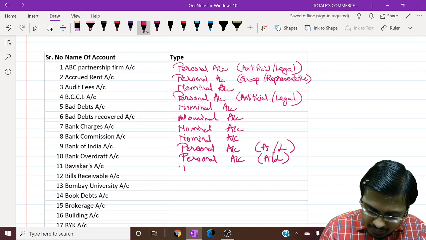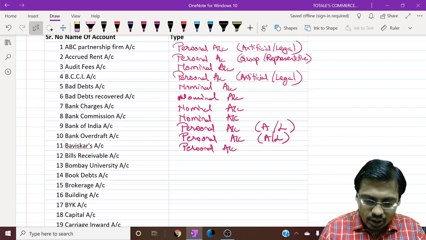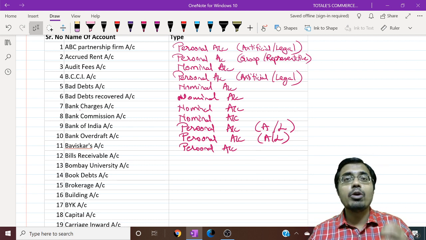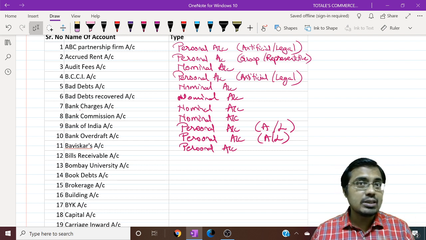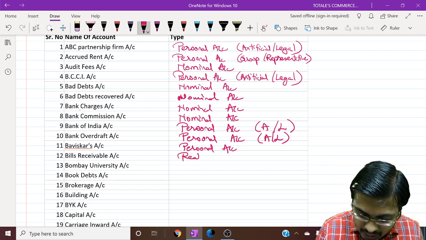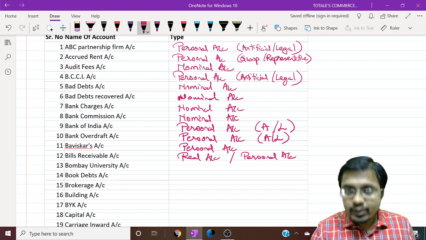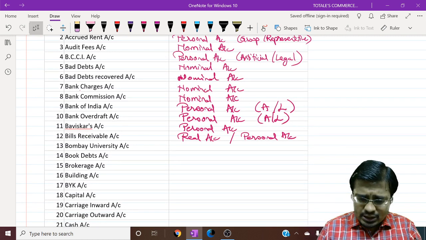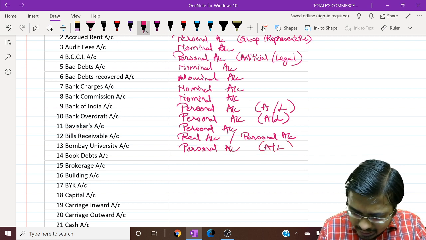Mr. Bhaviskar's account. Mr. Bhaviskar is a natural human being, so it is a personal account. It is natural personal account. Bills receivable. Now there are two thought processes relating to bills receivable. Bills receivable is a promise received from a debtor on a piece of paper. So you can call it a real account because it is a piece of paper. But some writers say no, it represents debtors. So some writers do call it a personal account. Bombay University account. Now what is Bombay University? It is a person. It is an educational institution. So what kind of a person is it? It is artificial or legal personal account.